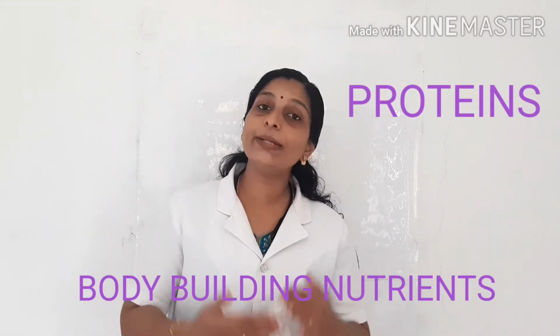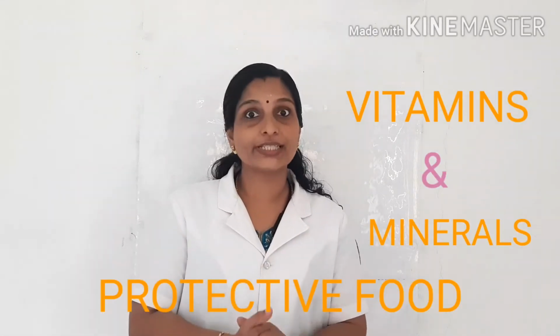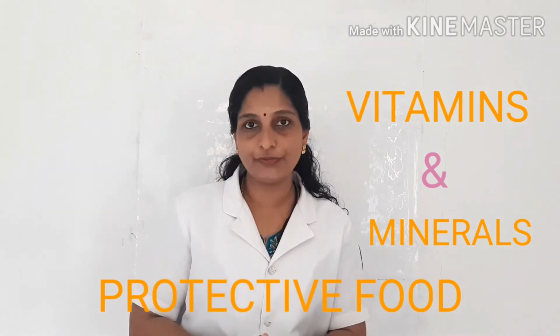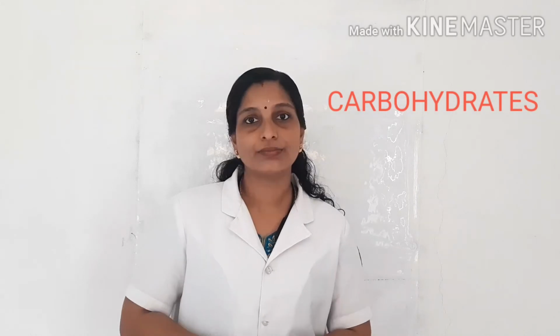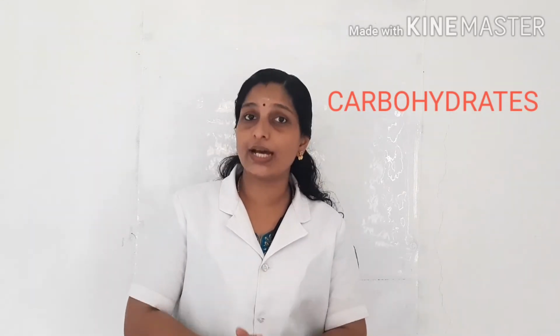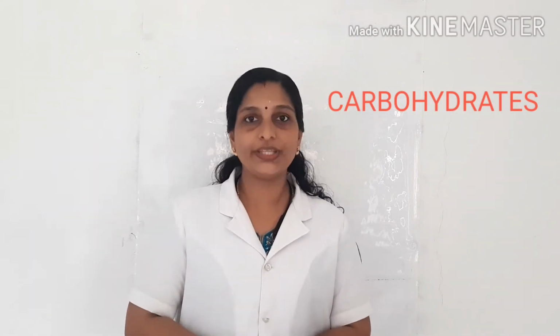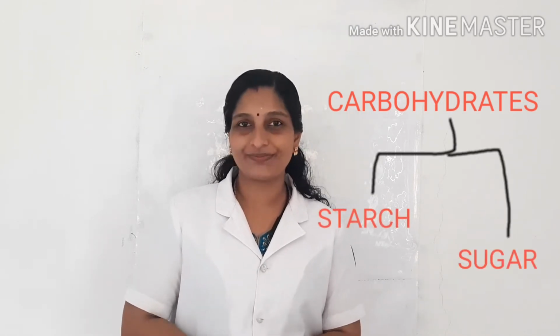Proteins are the body-building nutrient. Then vitamins and minerals are the protective food. They protect our body from diseases. Okay. In our previous class, we discussed carbohydrates. 2 types of carbohydrates are present in our food. They are starch and sugar. And we also discussed the test for starch. Today, we are going to discuss proteins and fats.